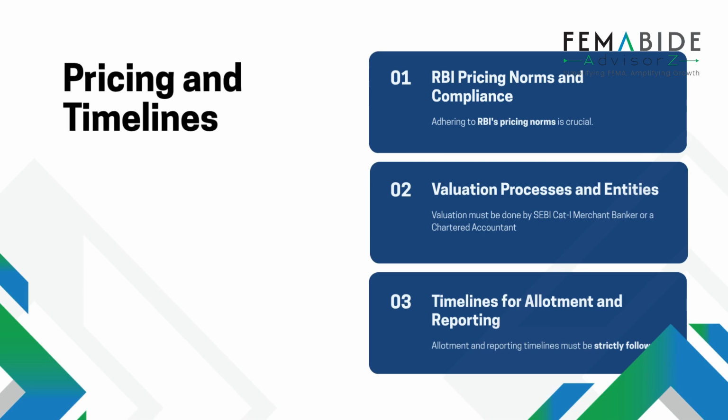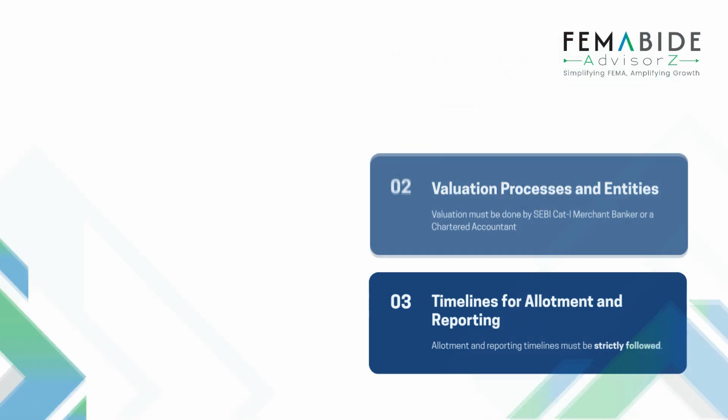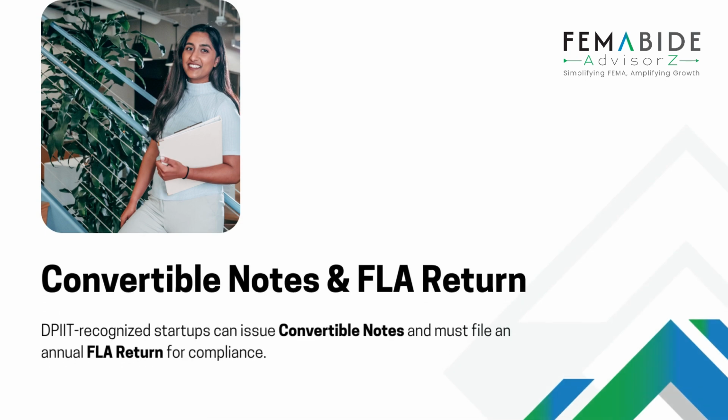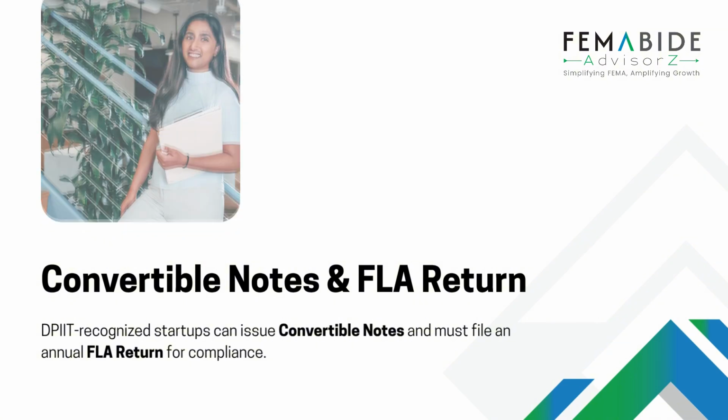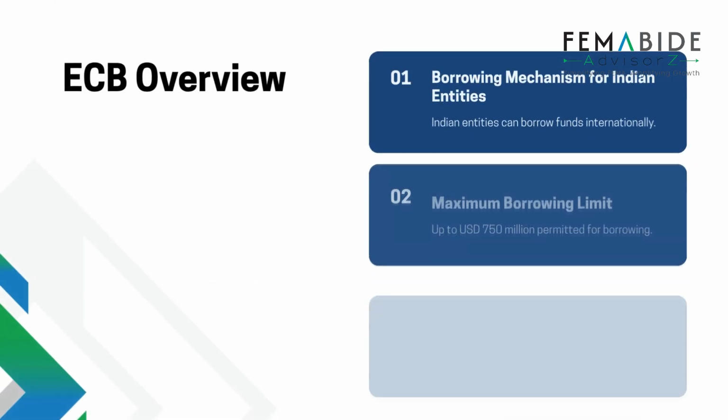Reporting is mandatory, with Form FC-GPR or LLP 1 for fresh issues and Form FC-TRS or LLP 2 for transfer transactions. Foreign investors may also invest through convertible notes in DPIIT recognized startups. These require filing of Form CN within RBI's timelines. Additionally, all Indian entities with foreign investment must file an annual foreign liabilities and assets return.